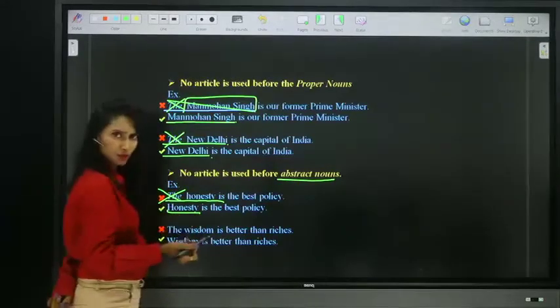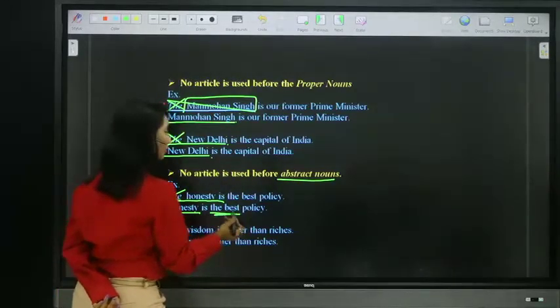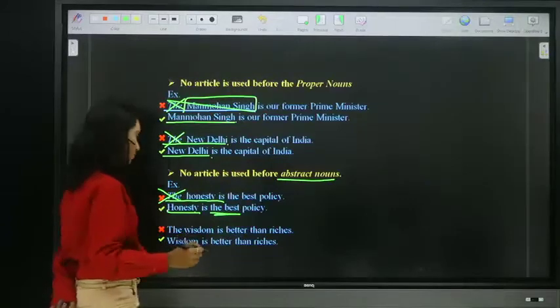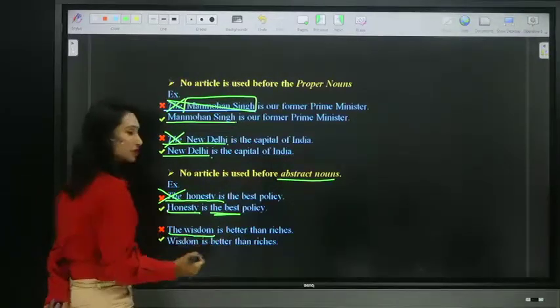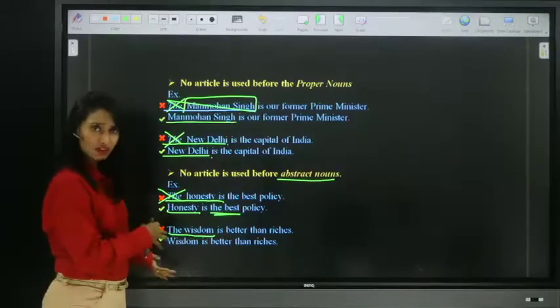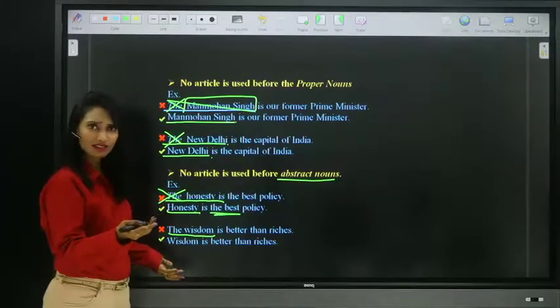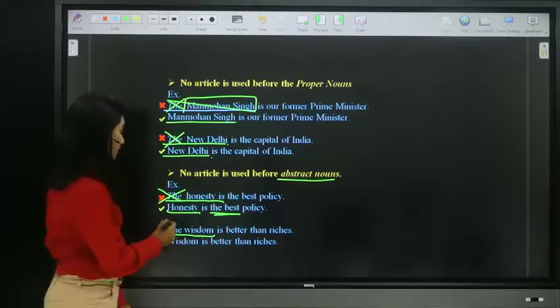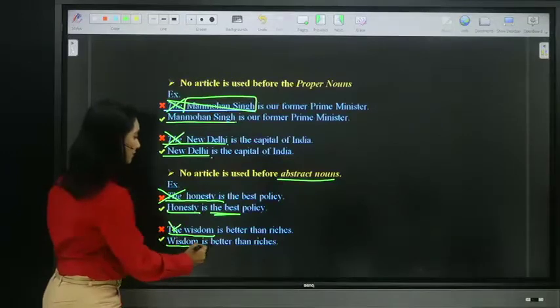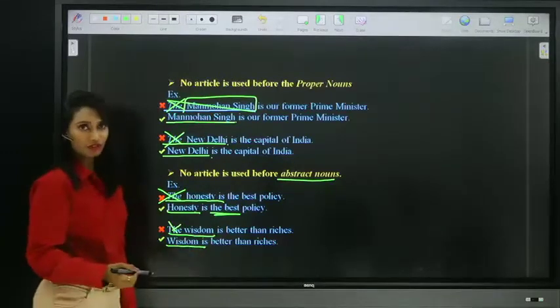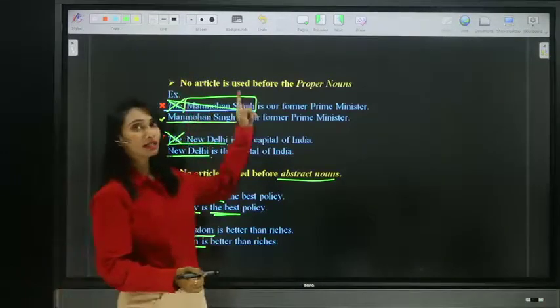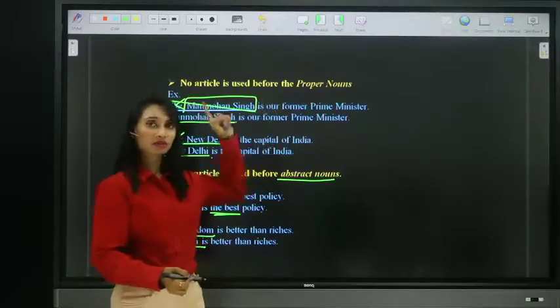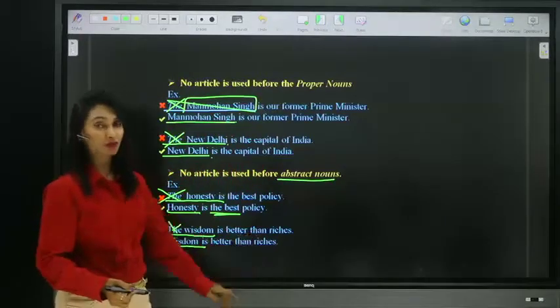Honesty is the best policy, but we must use the before superlative degree adjective. The wisdom is better than riches. Only this wisdom is better than riches? No. So remove that article. Wisdom is better than riches. So remember, no article is used before proper nouns and abstract nouns.